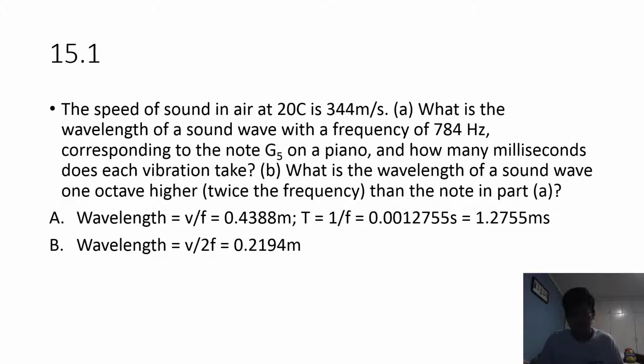This will give us 0.4338 meters. Each vibration on this note is 1.2755 milliseconds. B. What is the wavelength of a sound wave one octave higher, or twice the frequency? So, wavelength equals V over 2F. This will give us 0.2194 meters for our wavelength.